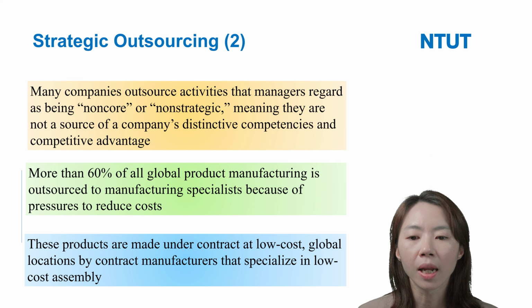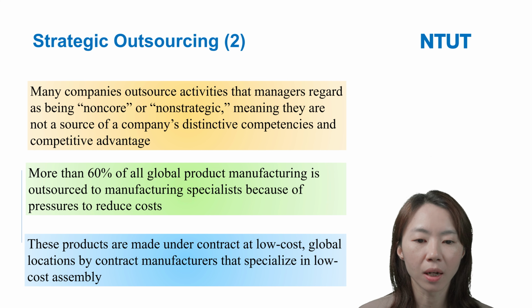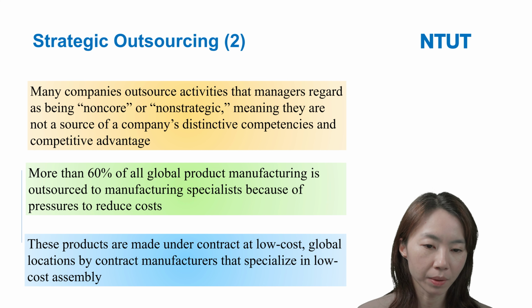So these products are made under contract at low-cost global locations by contract manufacturers that specialize in lower-cost assembly.